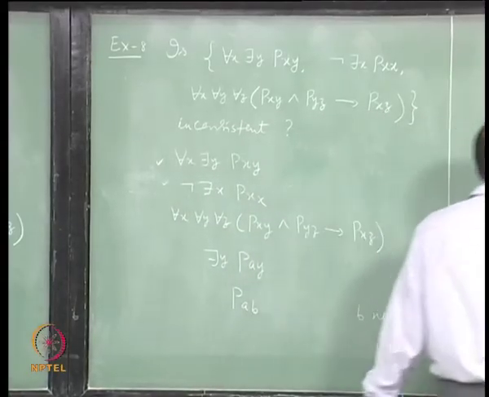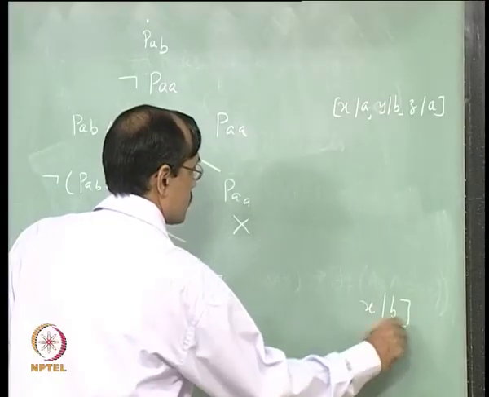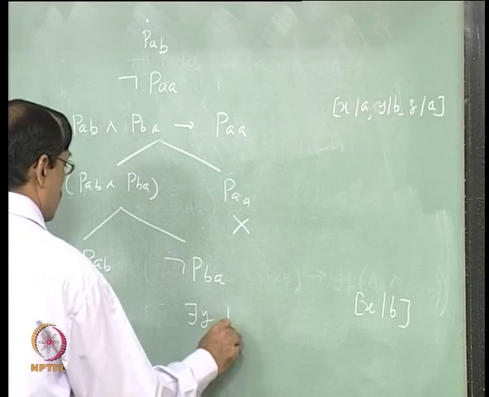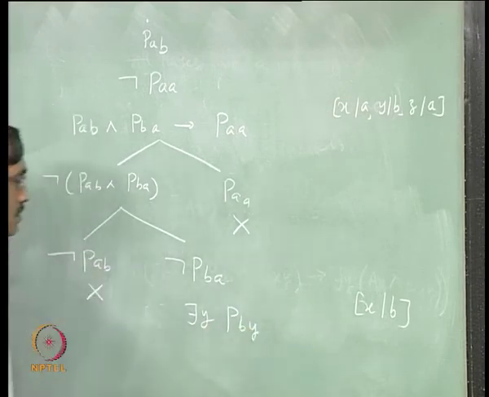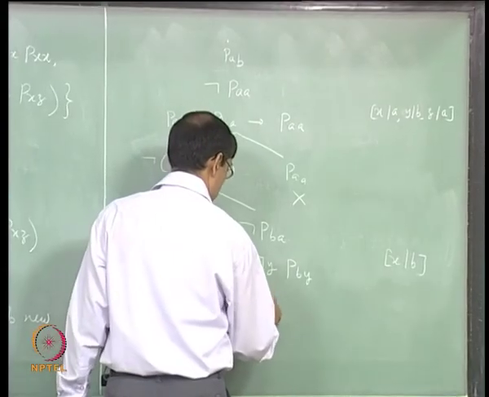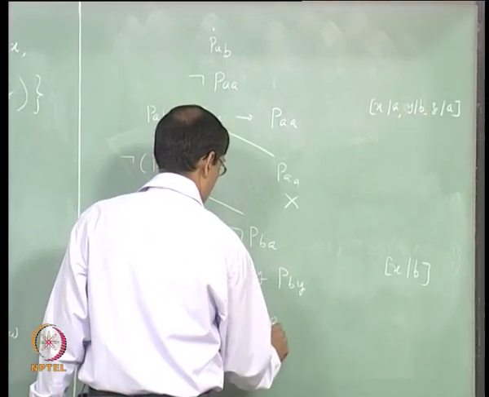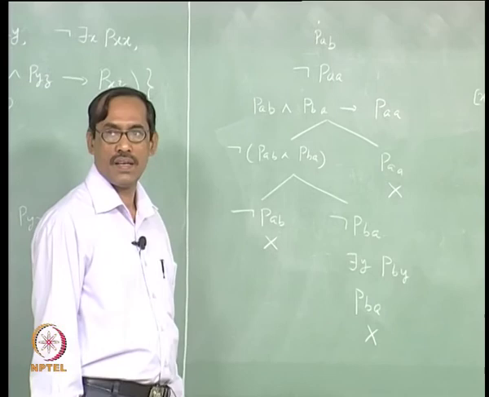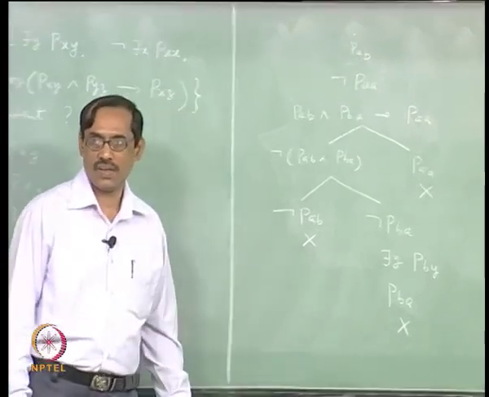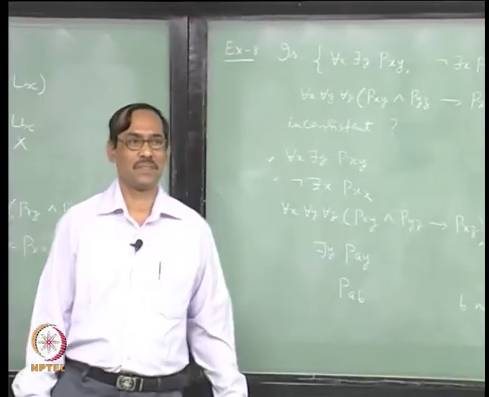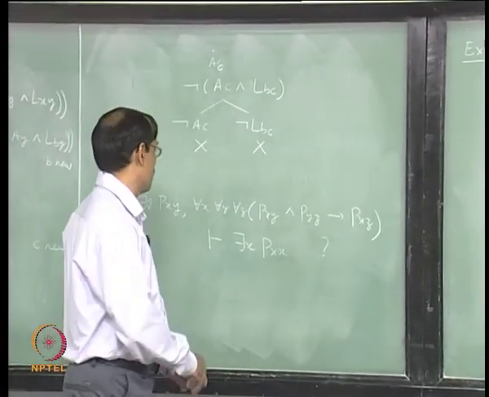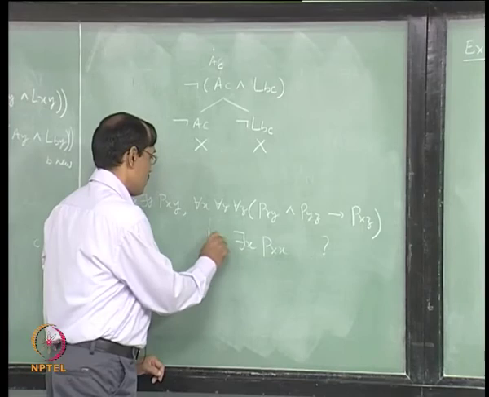Let us take X as B. So, you get there is Y, P B Y, it gives P B A, right, is it okay? But it is wrong. Why is it wrong? Problem is this,